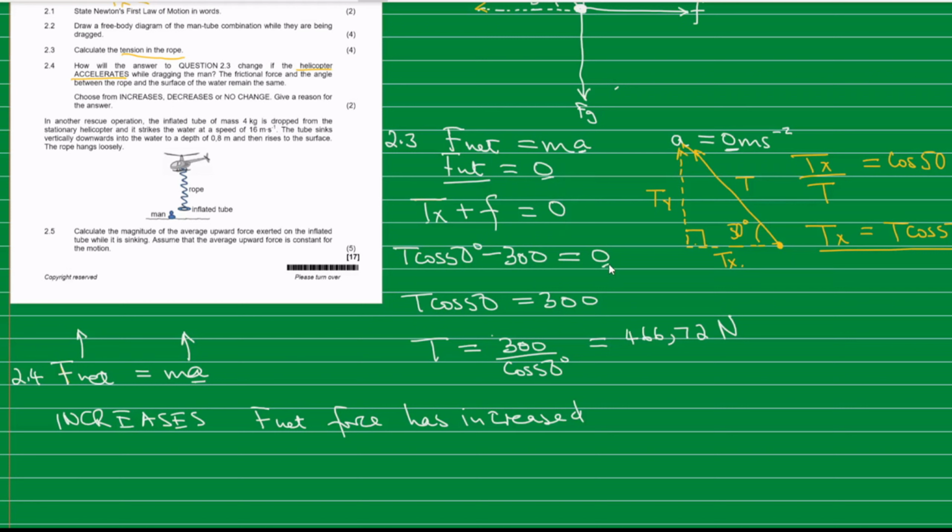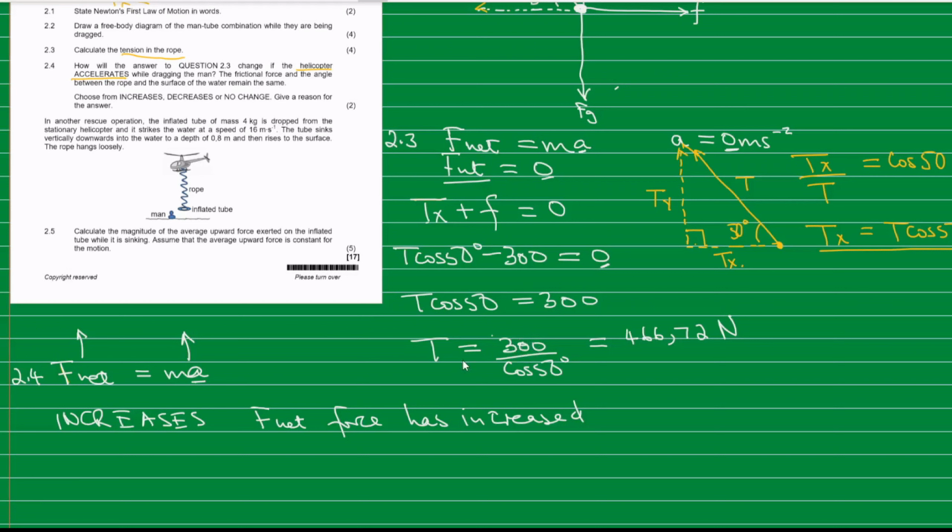Assuming that we have got a value greater than 0 here, if we substitute it as we have done in this formula, we are going to take the negative 300 to the right. You'll find that the value of T cos 50 is going to increase because it's going to be 300 plus an additional value which is not 0. So we are not going to get 300, but a value that is greater than 300.